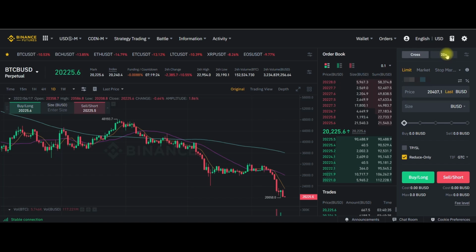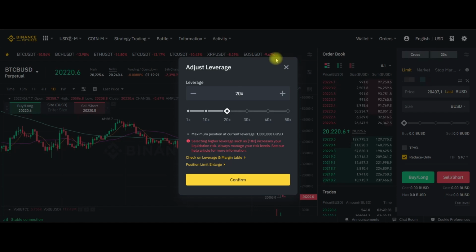There is a 20x option that appears here. This means your recommended leverage ratio. This leverage allows you to increase your investment 20 times. You can also select other leverage ratios by clicking here. I'm showing this for informational purposes only. Don't forget, you are affected by this leverage not only when you gain, but also when you lose.